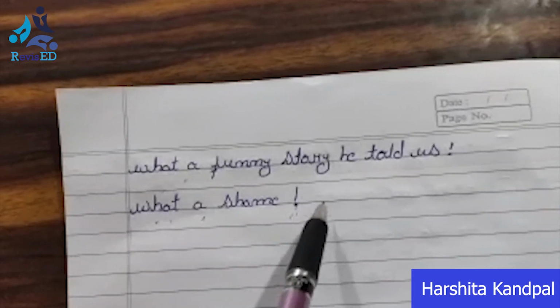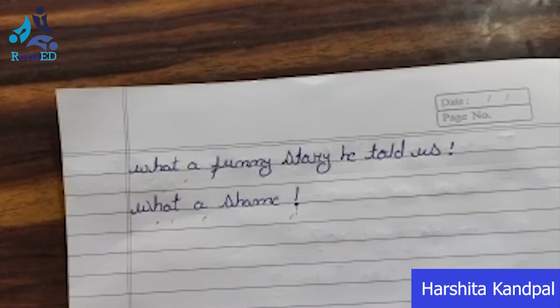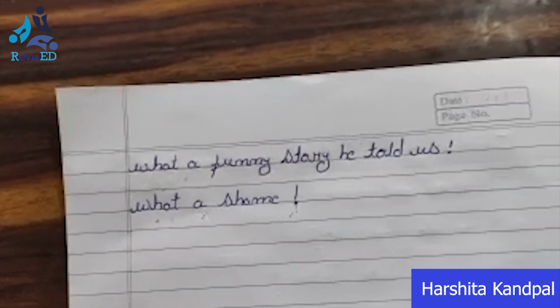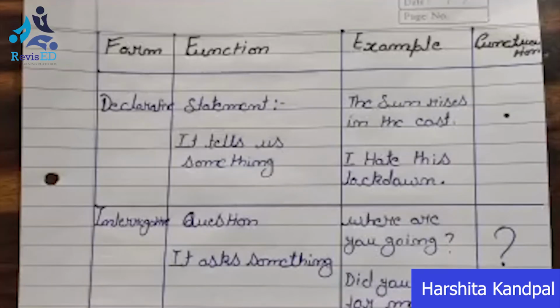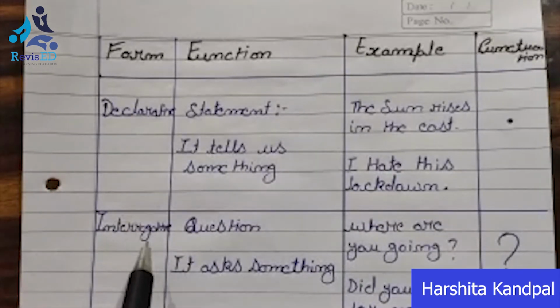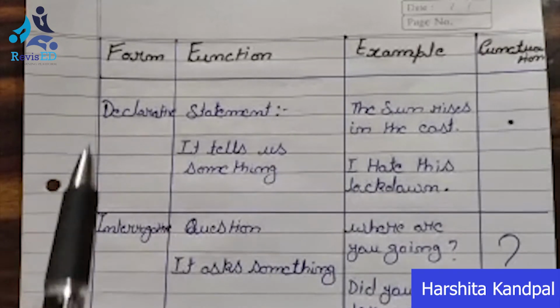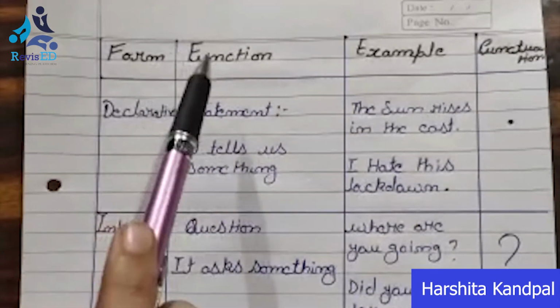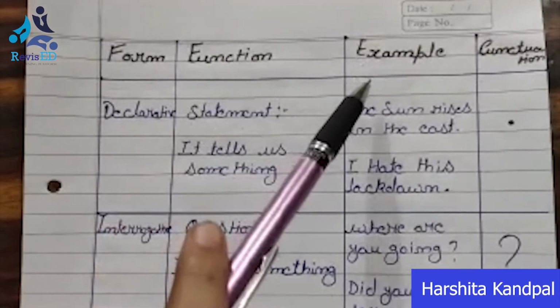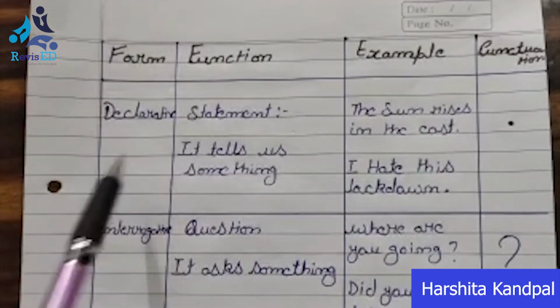Okay. Now I will sum up all the four kinds of sentences in a chart. Now here you will see clearly that I have divided these kinds of sentences in a chart. So here I have written form, then I have told you the function, then I am telling you example, and then punctuation. So your first form is declarative.